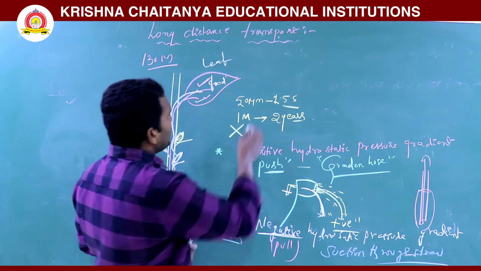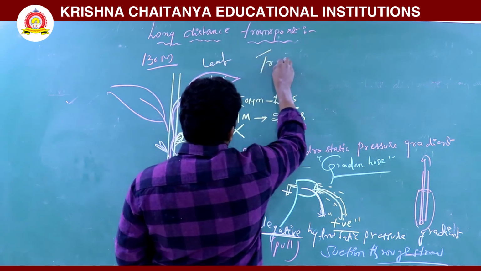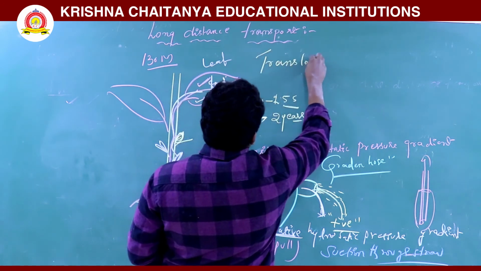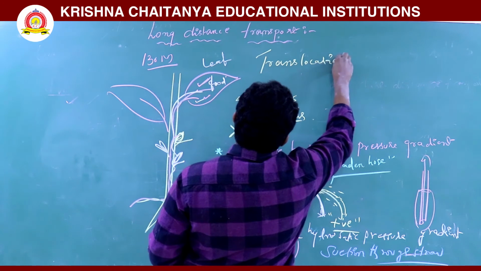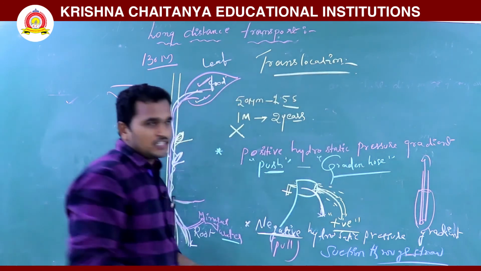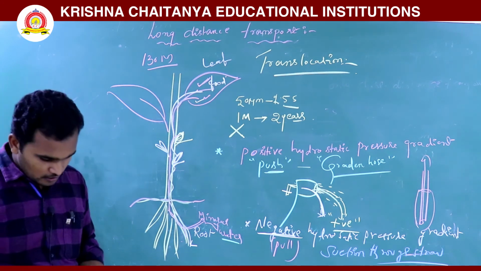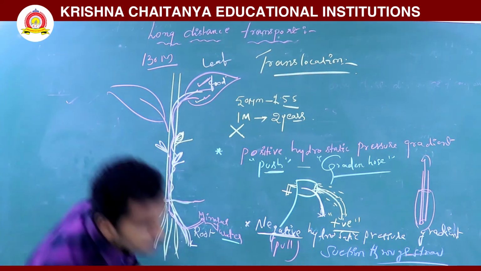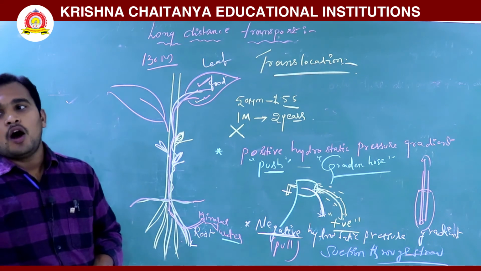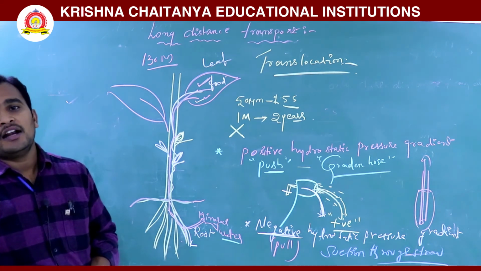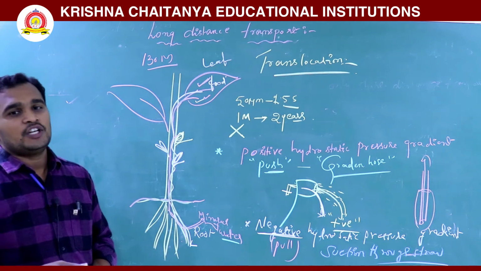So here, what is translocation? Translocation is nothing but bulk movement of substances over long distance through vascular bundles or conductive tissues.